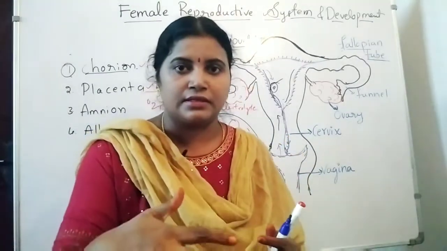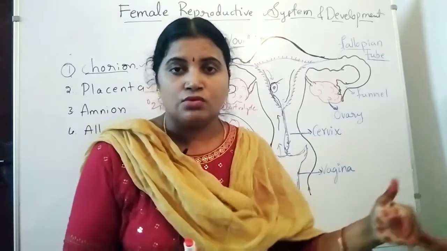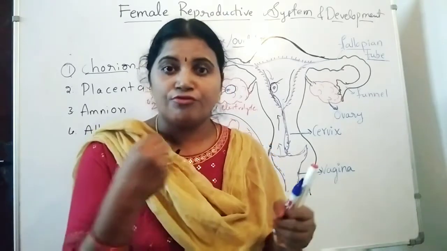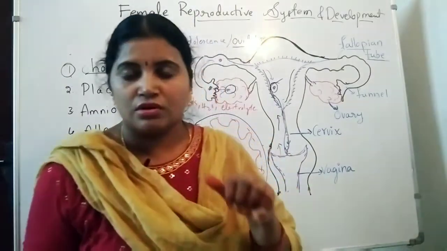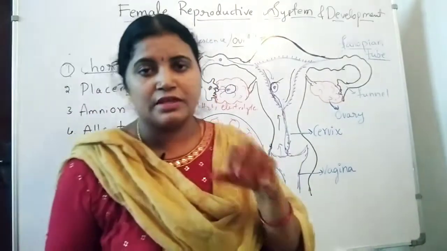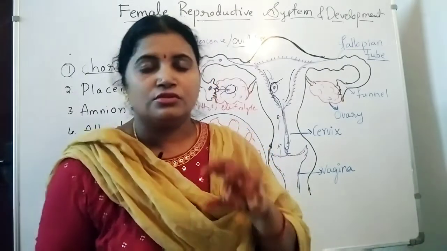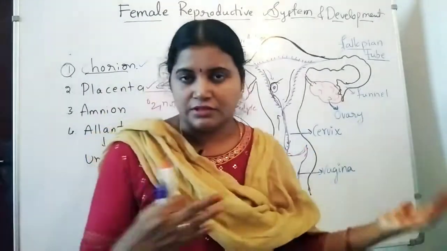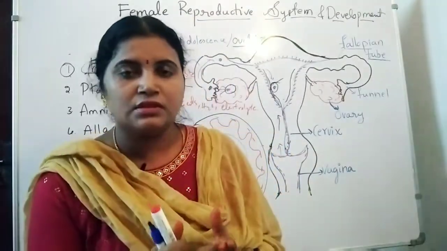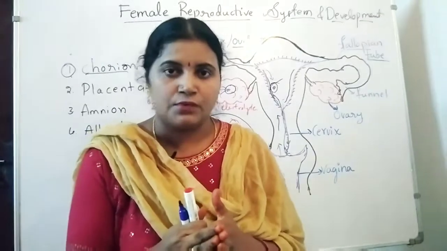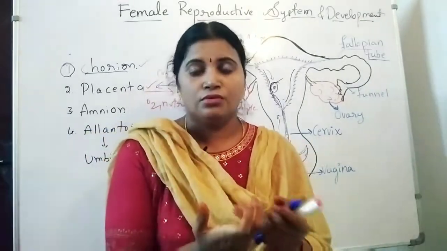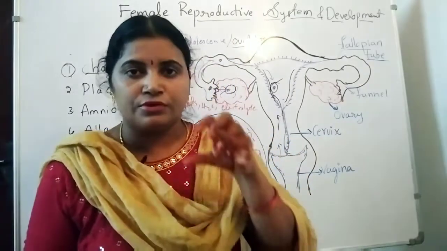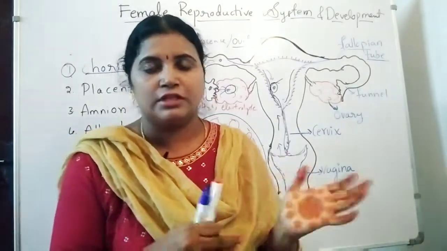As time goes on, it is going to be faster and stronger. The force is going to be very strong and forcible, so the mother is going to deliver the baby. For this the muscles play a very important role, and along with the muscles even the pelvic bones are going to put in more effort to deliver the baby.